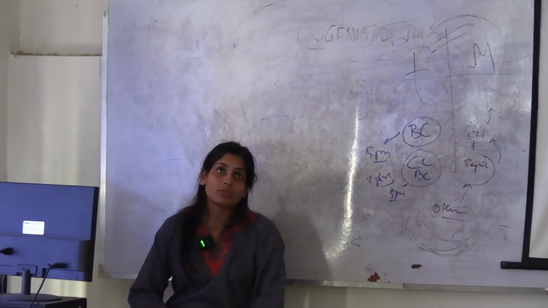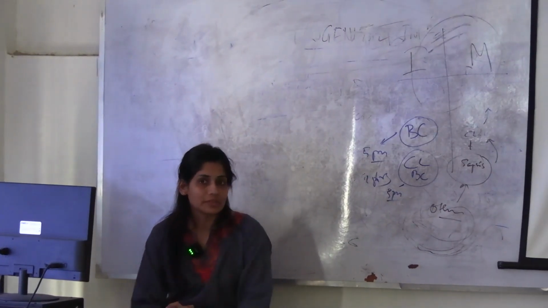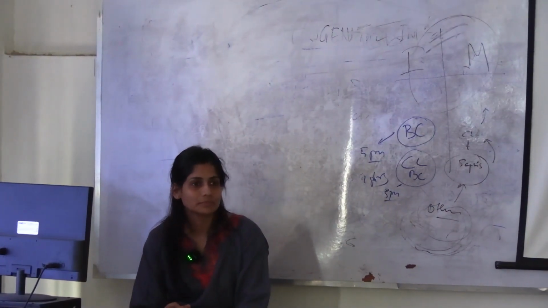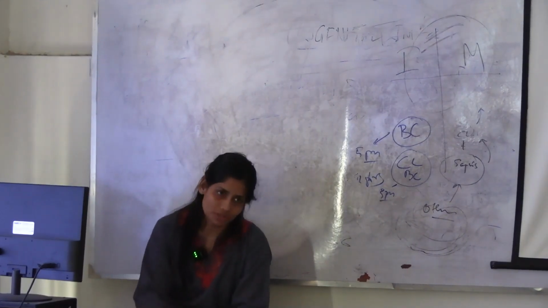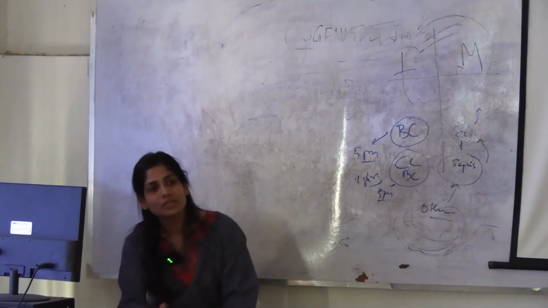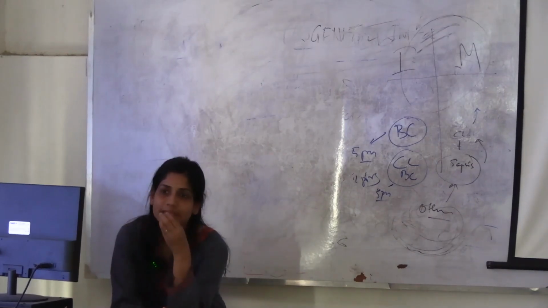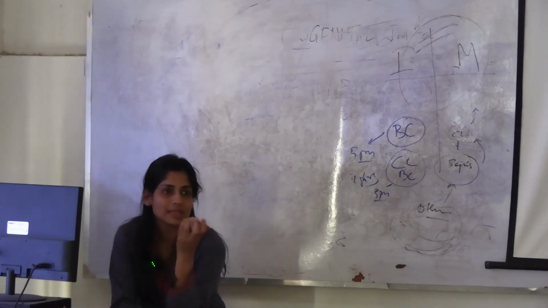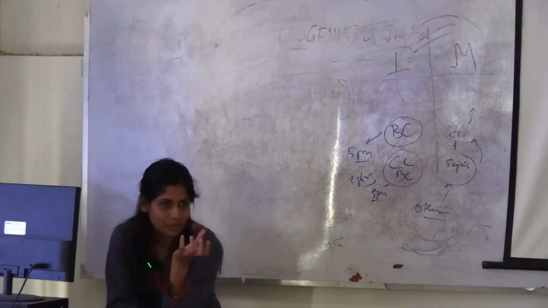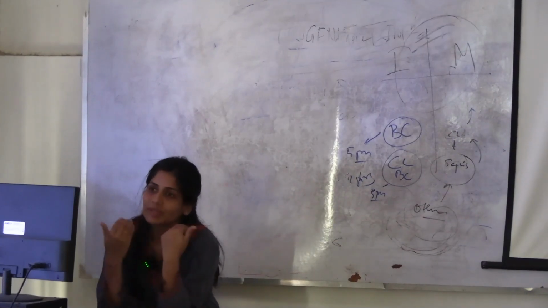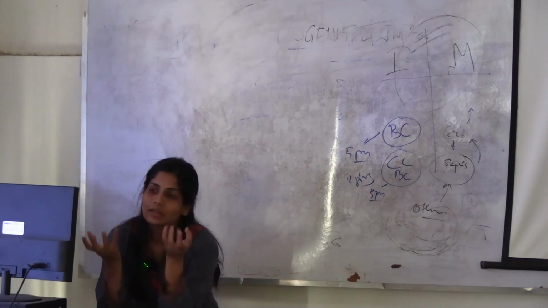What are the stages of syphilis? There are primary, latent, secondary, and tertiary stages. What happens in the primary stage? You will see a painless, indurated, single ulcer associated with painless lymphadenopathy. After certain weeks, these ulcers heal.